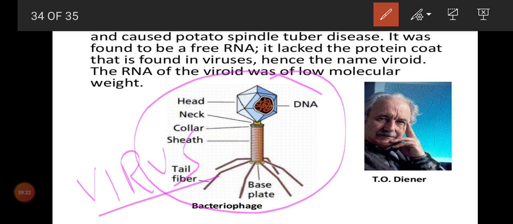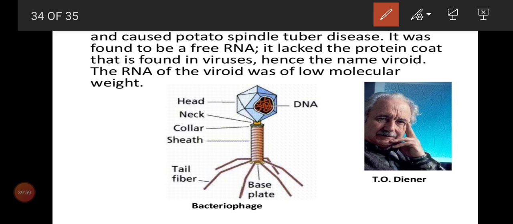Inside we can see DNA, and it contains a head, which is protein, and a neck-like, collar-like, sheath-like structure. And this we call the tail fiber. This bacteriophage can be used in biotechnology, which we'll learn in the grade 12 biotechnology chapter. It will be more interesting to learn about bacteriophage. For now you need to know that even viruses will affect bacteria. What is the name of the virus which affects bacteria? The name is bacteriophage. Is that clear? Okay, children, thank you.